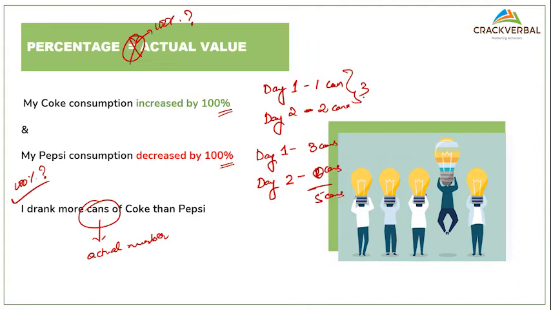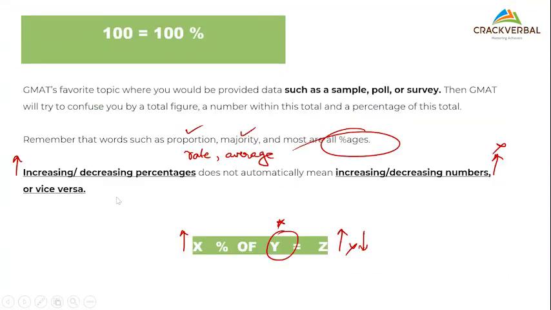Still, can I use the word more cans? I still could not, right? You're correct. It will obviously go down, but 100% means all. But can I say 100% would always be 0? Think here: will 100% always be 0 when I look at percentage? It can. So the point here is that percentages and numbers cannot logically work together. Just keep that in mind.